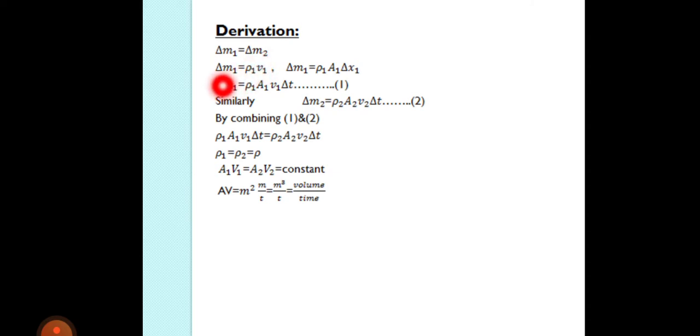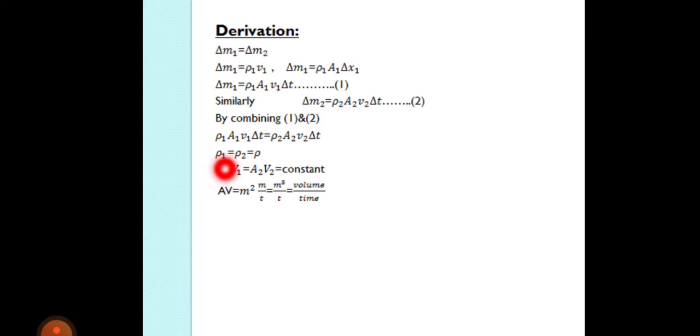We know the equation of mass, which is m equal to rho 1 v1, delta m1. When we put volume equal to area multiplied by distance, and distance equal to v into t, then it becomes rho 1 A1 v1 delta t. Similarly for the second mass, we write the same equation but with the term 2. Then we compare both equation 1 and equation 2.